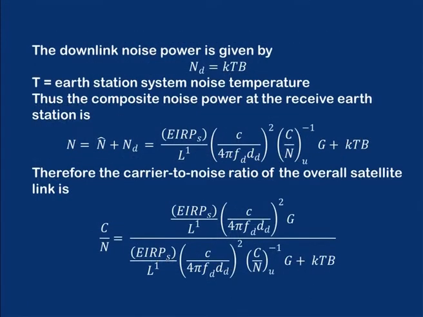The downlink noise power again is given by N_D is equal to K T into B. T is the earth station system noise temperature. Thus, the composite noise power at the receive earth station, that is N, is equal to N_UP plus N_D, given by the expression which can be obtained by substituting the values of N_UP plus N_D.